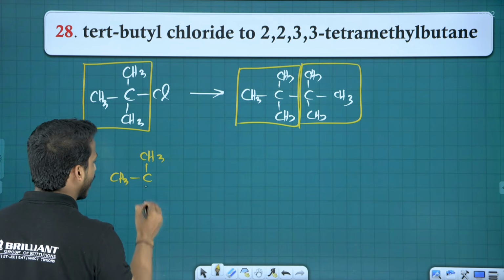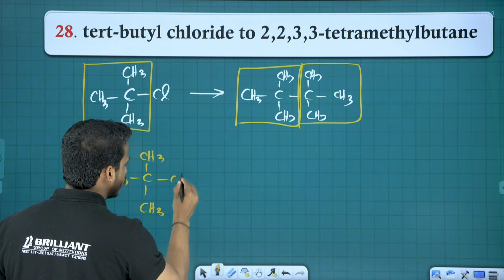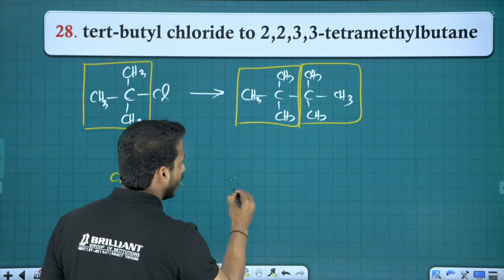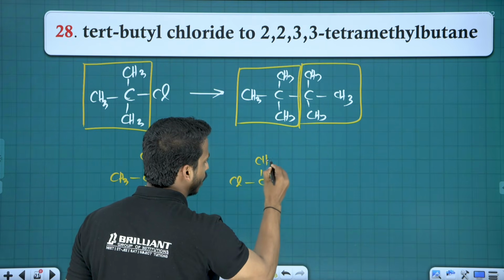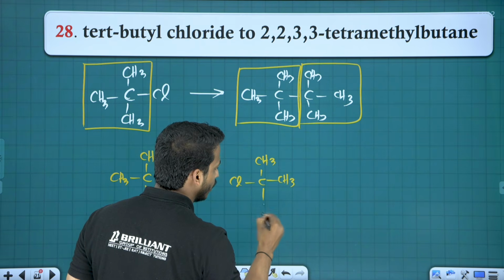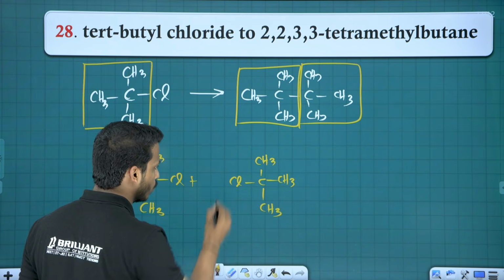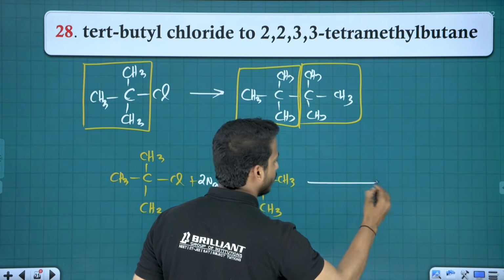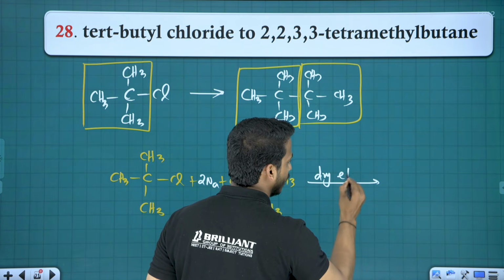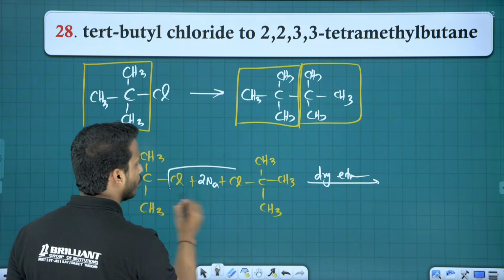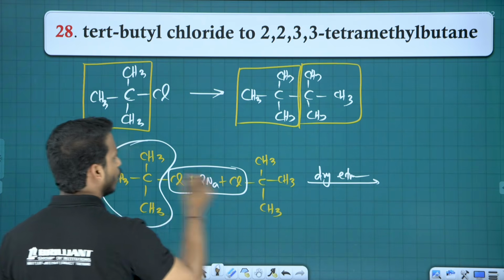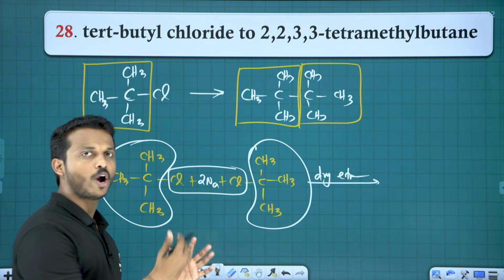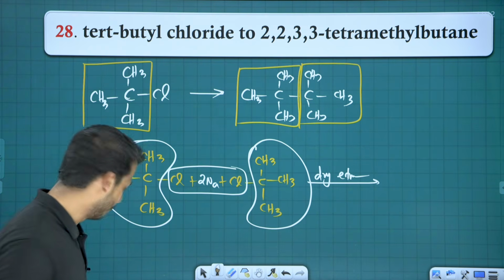So for Wurtz reaction, what you have to do? Take 2 same haloalkane. This is tert-butyl chloride. Let me take 1 more tert-butyl chloride. So take 2 tert-butyl chloride, and mix with what? Sodium. And what is the medium? Dry ether. What happened? Sodium take both of the chlorine, this alkyl group and this alkyl group join, you will get this compound. Clear? Ready.